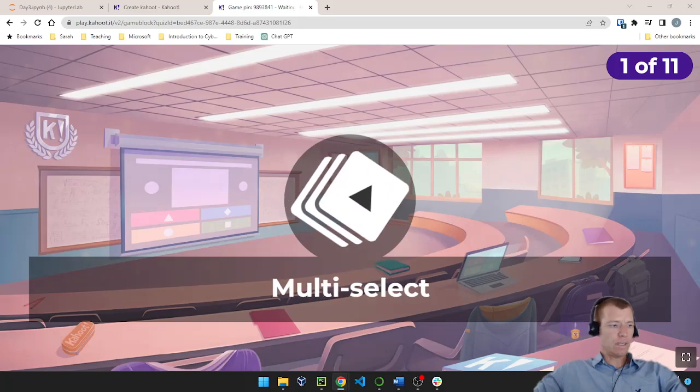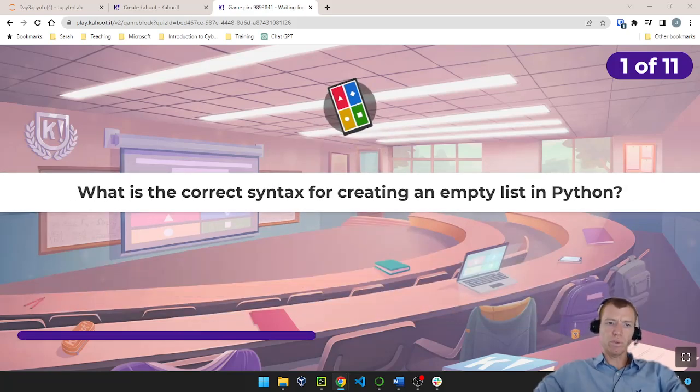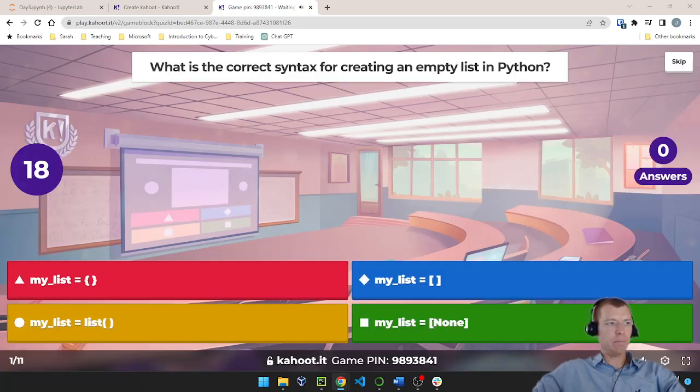All right, multi-select. There's going to be 2 correct answers for this one. What is the correct syntax for creating an empty list in Python? Is it mylist equals curly braces, mylist equals square brackets, mylist equals list parentheses, mylist equals none?